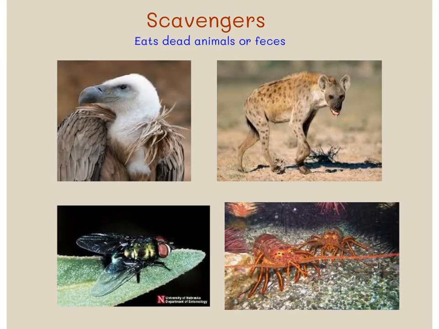The next type of heterotroph we're going to talk about are scavengers. Scavengers get their energy by eating animals that are already dead or feces. So organisms like vultures and hyenas, flies, crustaceans, these organisms are scavengers, which means they will eat other animals, but they prefer them to be already dead.